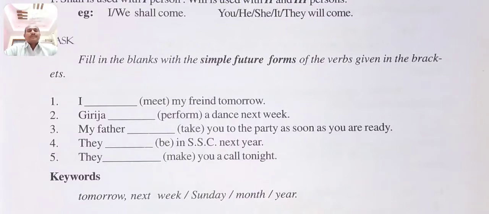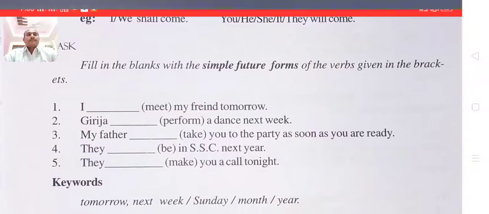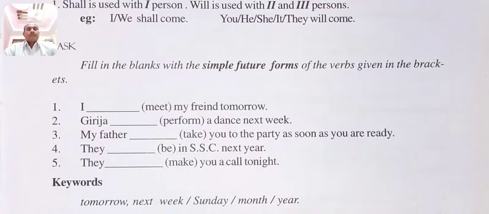Second example: Girija will perform a dance next week.